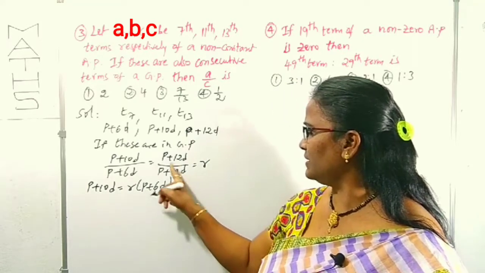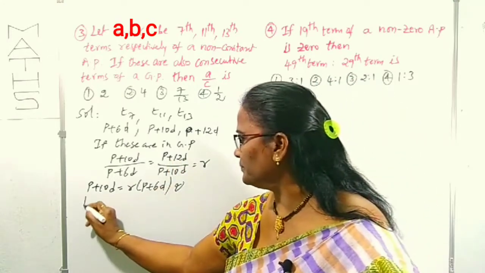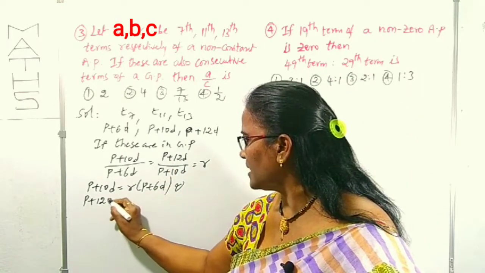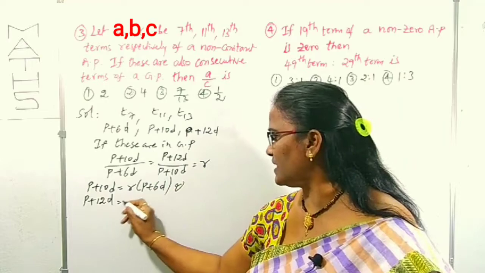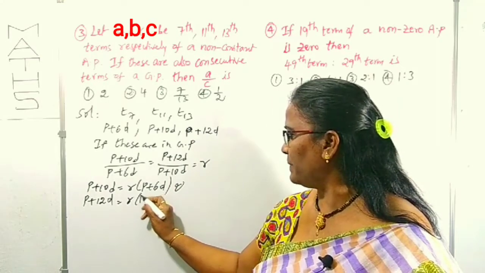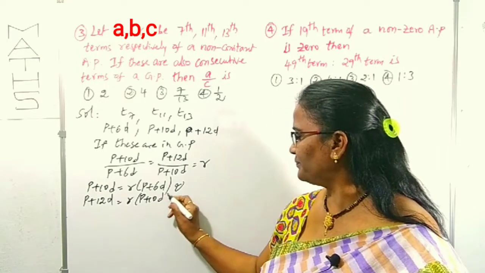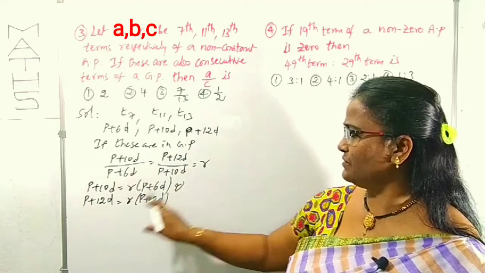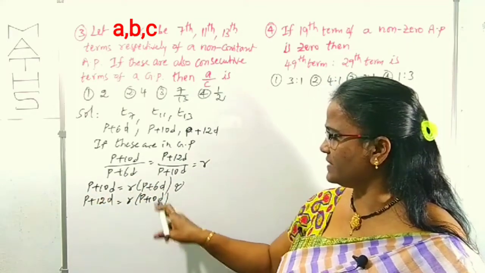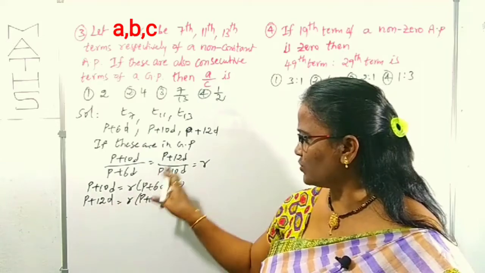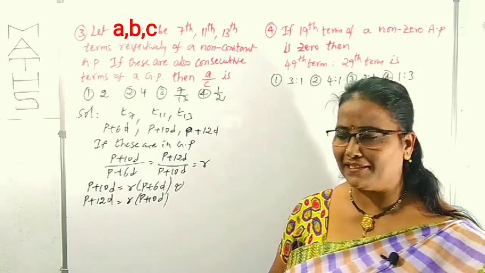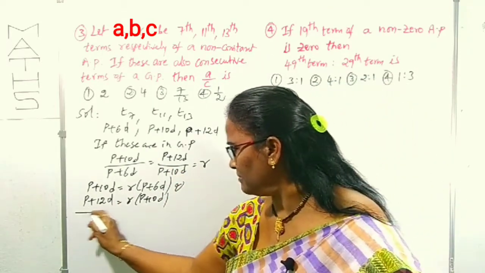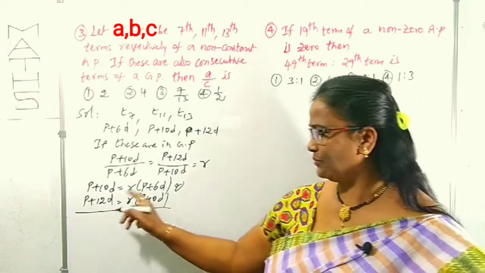And what is the next one? P plus 12D equals R times (P plus 10D). Is it clear? I am equating these two. For our requirement, I am taking the subtraction on both sides.